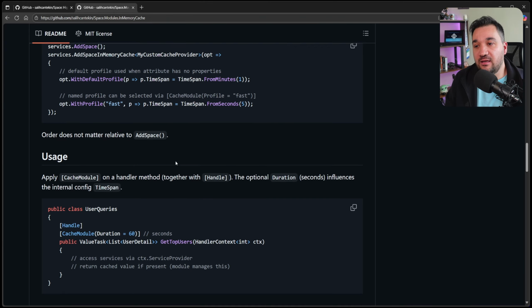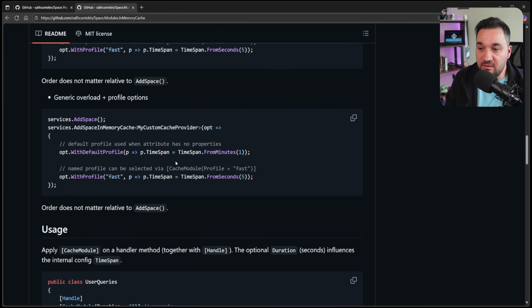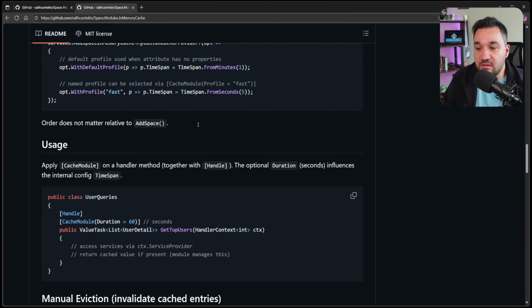The other thing that we've added is that you are now able to provide your custom provider, like my custom cache provider. Not all of the modules have this, but in-memory cache is now supporting a custom cache provider. As it is in-memory cache, it is using the IMemoryCache implementation of .NET, but you can still use that one and override some of those.